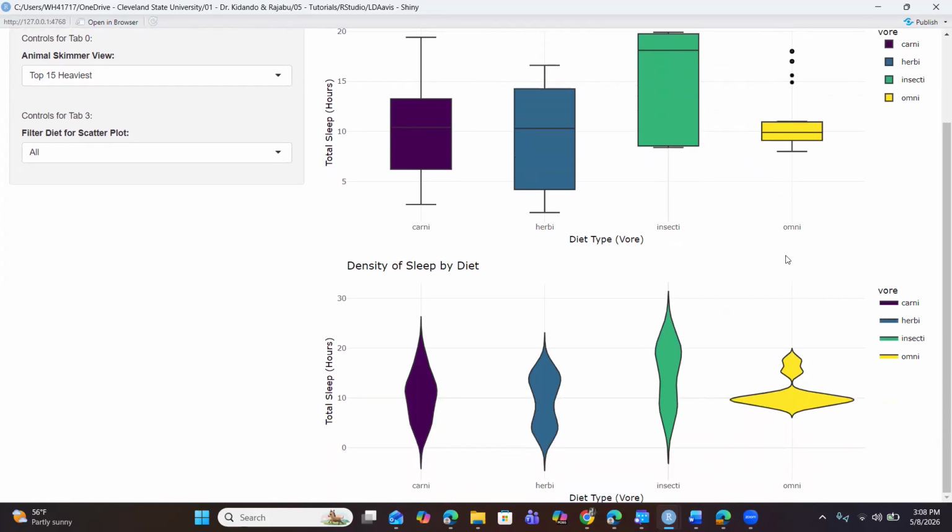Also, if we look at the second chart here, it also tells us that for the omnivores, we have a histogram which shows a lot of species have far more similar sleep time as compared to the other groups. And the worst one here is the insectivores, which show a very large variation of sleep hours within this dietary group.